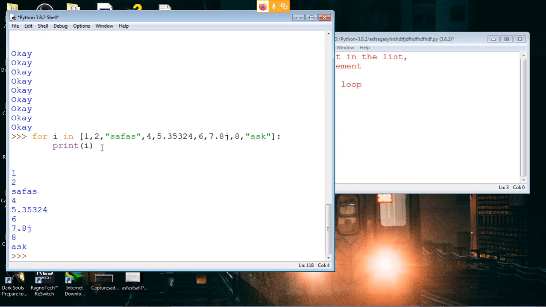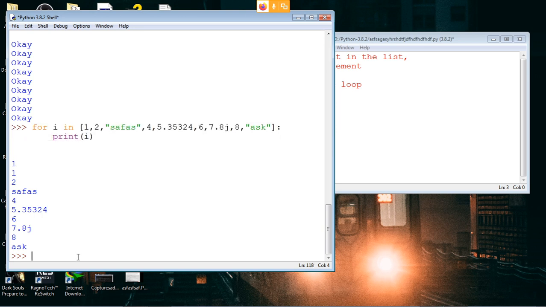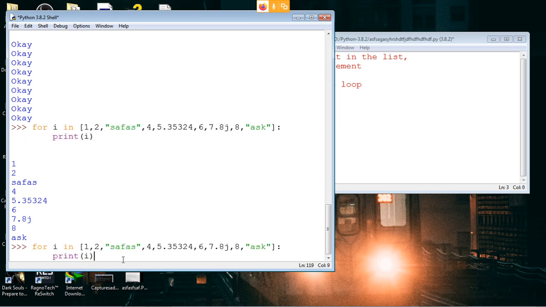Why are the complex numbers just printing as 7.8j itself? Complex numbers are just something else. I don't know properly what it is. We'll study it in maths, in the fifth lesson. Even I don't know what it might be. It's not necessary that you must have a list only.